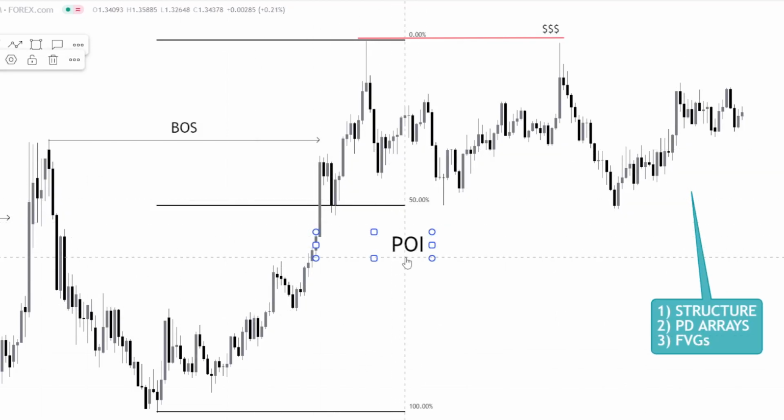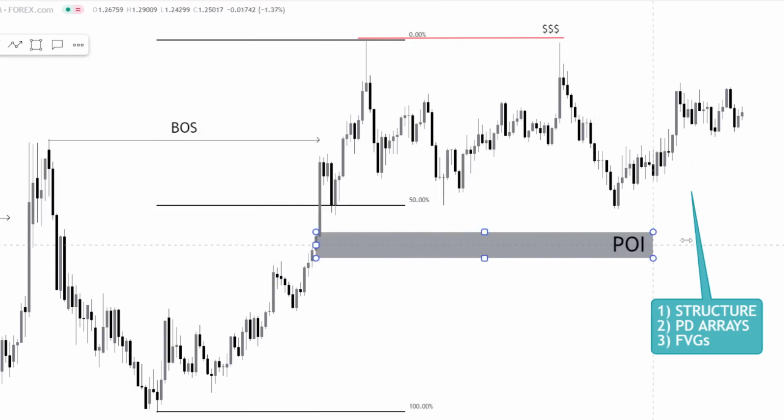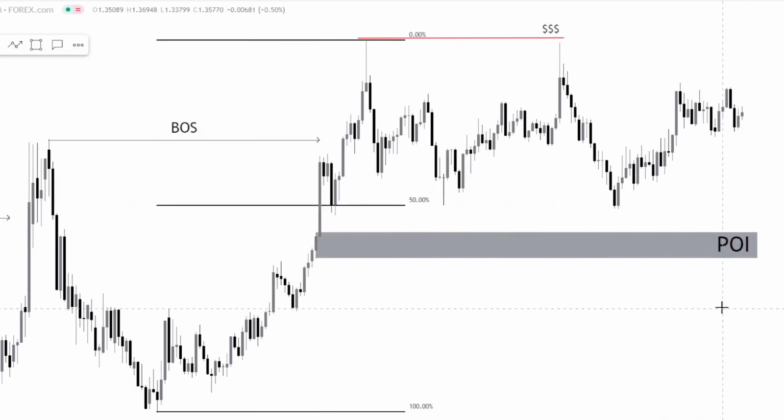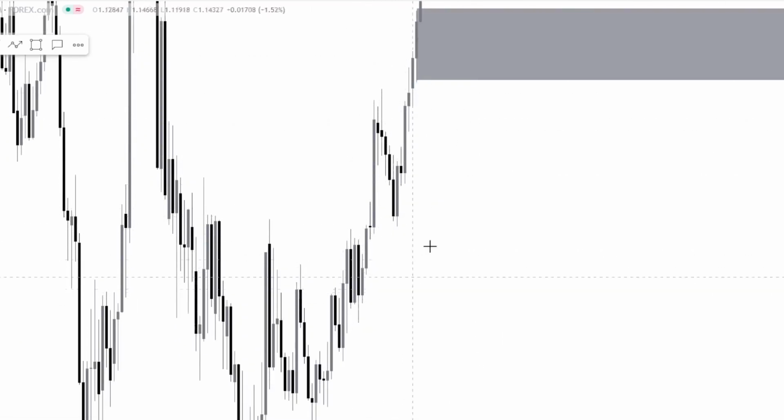This is a POI because it's an area of imbalance in the discount, right? So we need to keep our eyes on that, right? So we have our POI over here, potential POI. We perhaps have a little bit of imbalance over here that could be a POI, but this is our first initial POI.